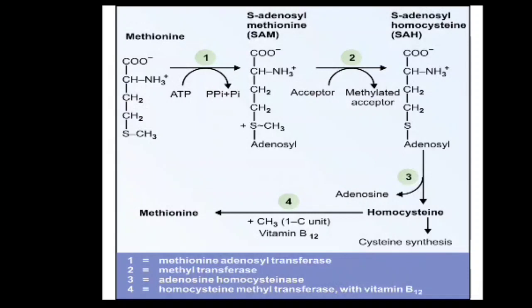Then it is converted into homocysteine with the presence of adenosyl homocysteinase, and from homocysteine it is converted back into methionine, with the presence of vitamin B12 and the enzyme homocysteine methyl transferase.